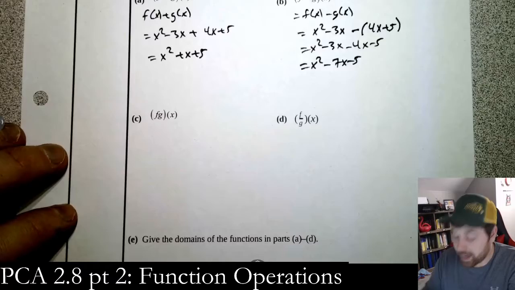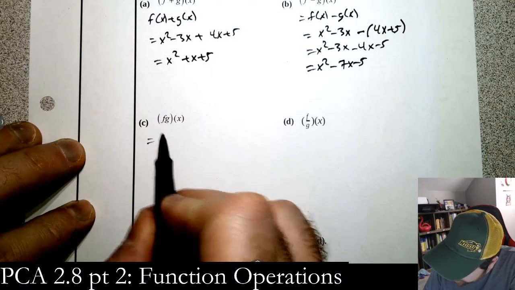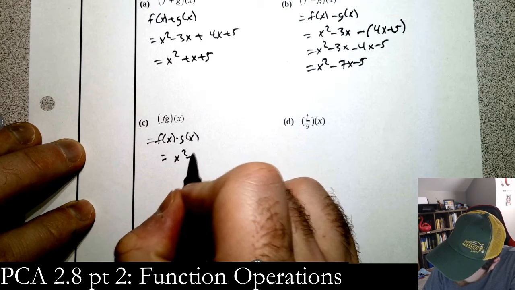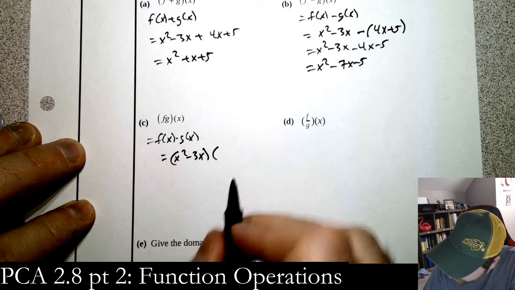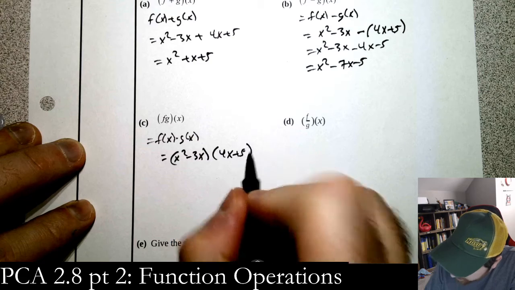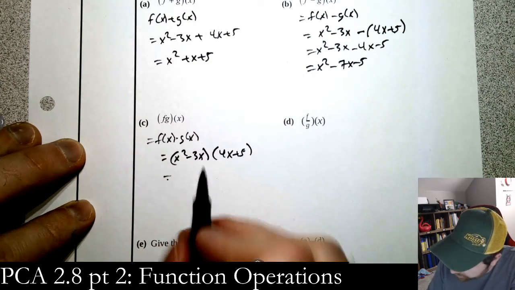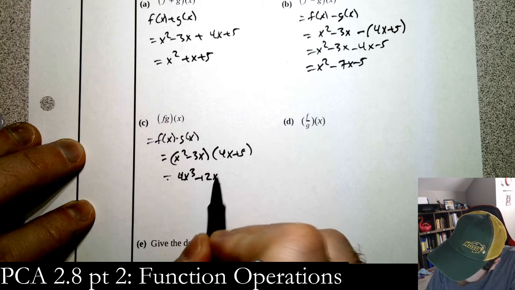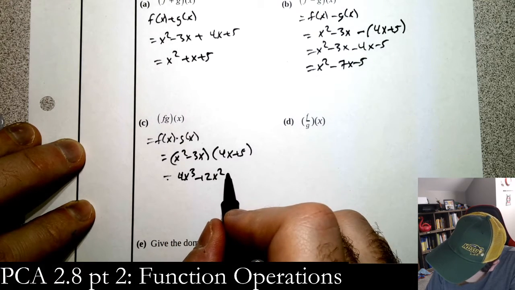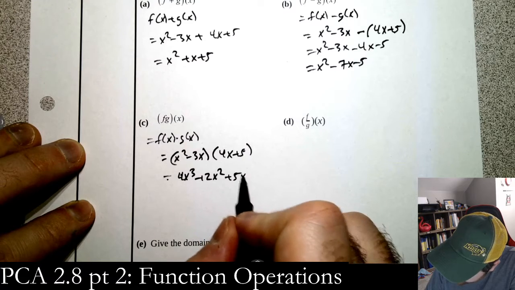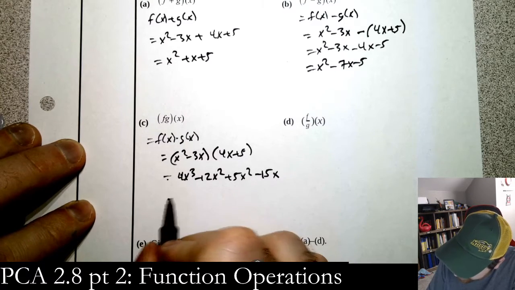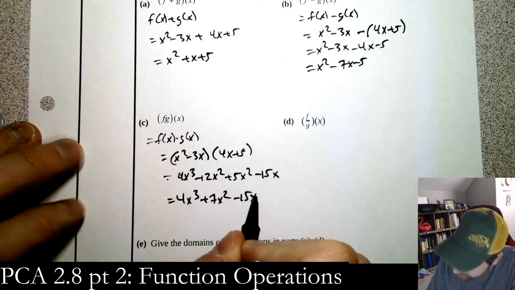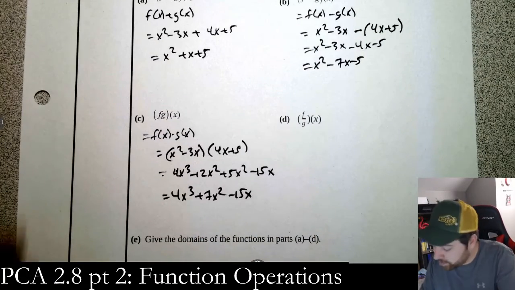Okay, f times g. Again, this is just f of x times g of x. And so we get x squared minus 3x times g of x, which is 4x plus 5. Lots and lots of foiling here, so we get 4x cubed minus 12x squared plus 5x squared minus 15x. Combine like terms, and you're done. Okay?